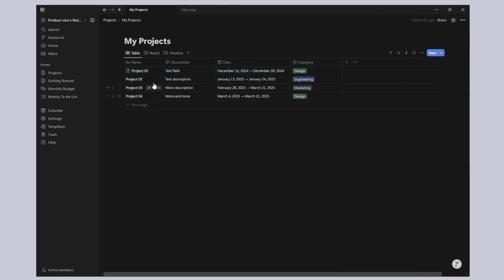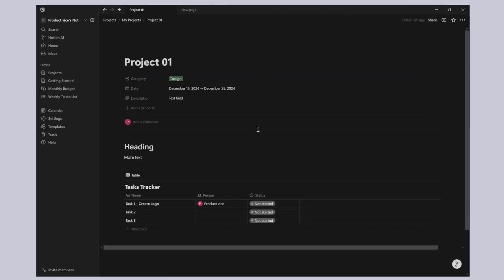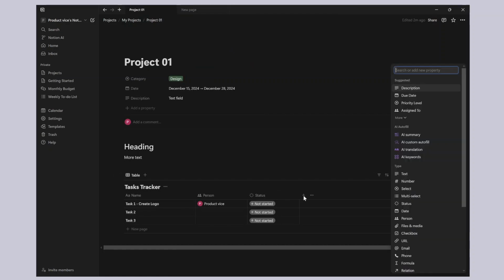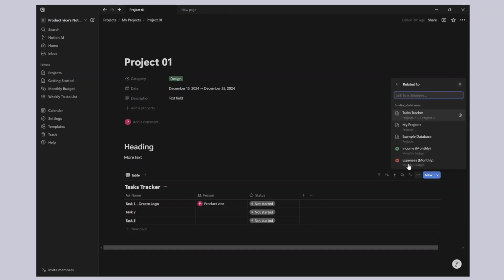So I want to connect this database to this database right here. The way to do that is just another field type here. You can go to this database, hit plus, and the field type that we're looking for is called a relation.